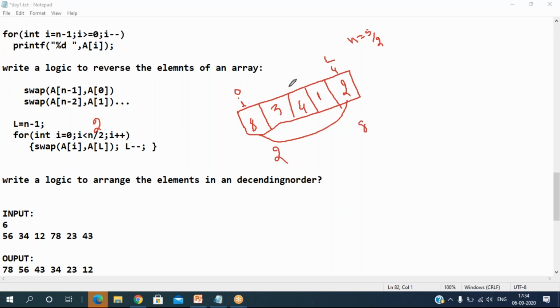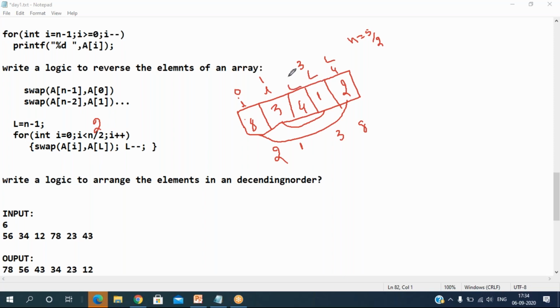So the body is completed, then L minus minus. Then control comes back for I plus plus. The I value becomes 1 and the L value becomes 3. Still 1 is less than 2, condition true, so we come here and exchange these two elements. Now 1 and 3 got exchanged. This becomes 1 and this becomes 3. Done. Then L minus minus.